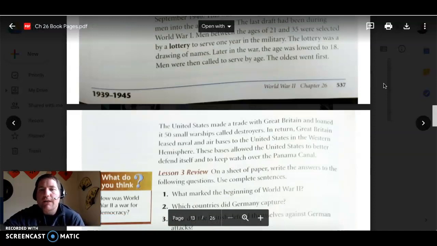The United States made a trade with Great Britain and loaned it 50 small warships called destroyers. In return, Great Britain leased naval and air bases to the United States in the Western Hemisphere. These bases allowed the United States to better defend itself and to keep watch over the Panama Canal.